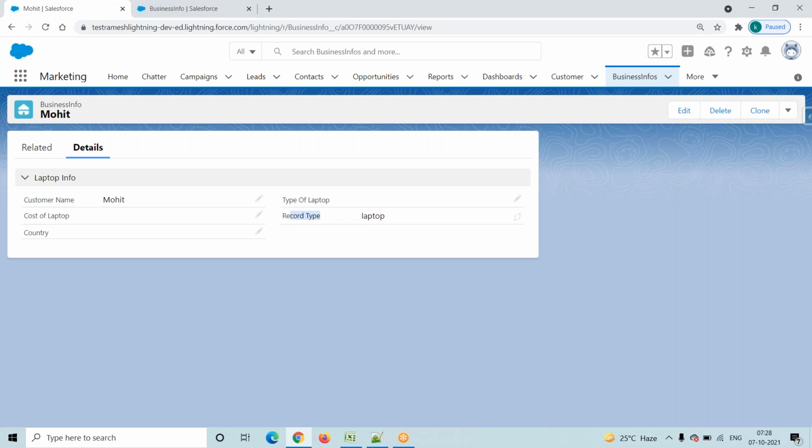In another case, we are selling products where some are maintenance products, some are hardware products, some are not hardware products. In that case also, we will go and create record types, like a hardware record type, a maintenance record type, a service record type. I will show it in my application.